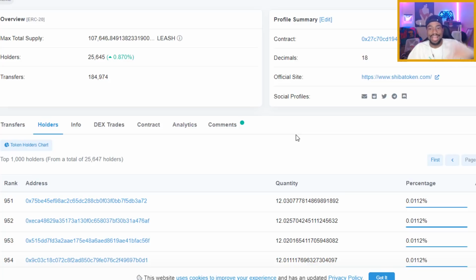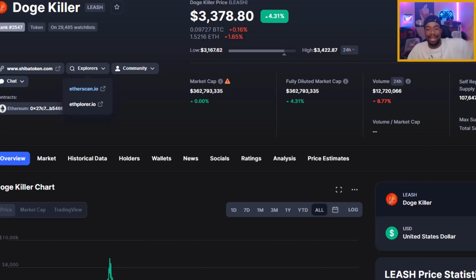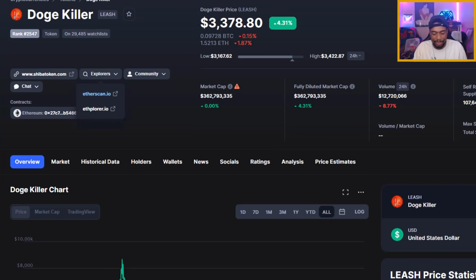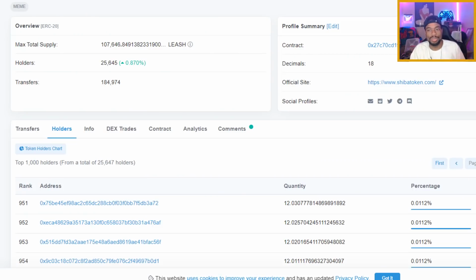For all we know, everything I just said can crumble down and LEASH token goes back down to $1 and bam, we all just lose money. You have to have a plan A, a plan B, and a plan C. You have to think ahead and know that when it comes to crypto, anything can happen. I've seen it multiple times where I thought a coin was going to shoot up and do amazing, and then some random tweet or some random thing with the developers happens, and then it doesn't go anywhere. So just keep that in mind. Do your own research. I'm not a financial advisor. I'm just showing y'all the potential that these coins have.